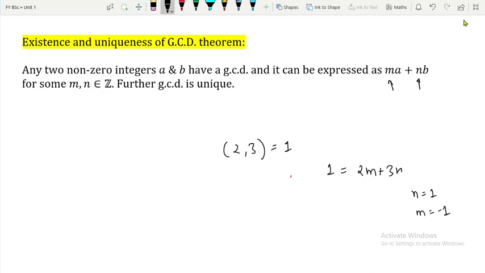For example, one may choose m is equal to 2 and n is equal to minus 1. Still it will hold, right? Because if you put m is equal to 2, then you will get 4, and n is equal to minus 1, then you will get 4 minus 3, which is again 1. So it may happen that you get different values of m and n. Just keep it in mind, you should know it. So the values of m and n are not unique.